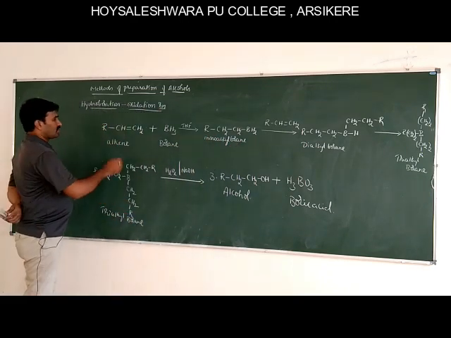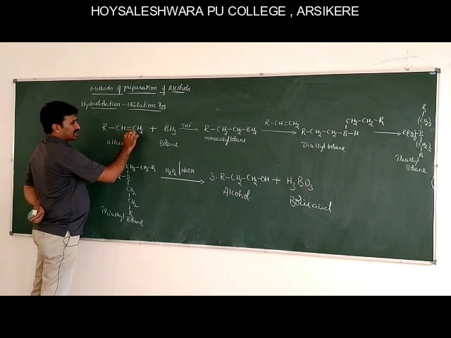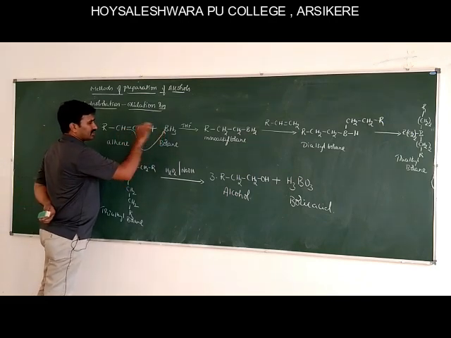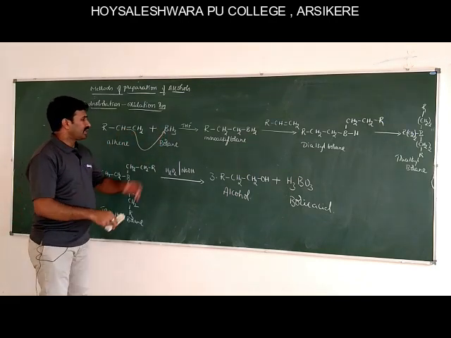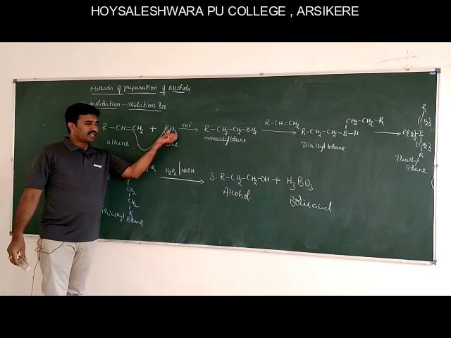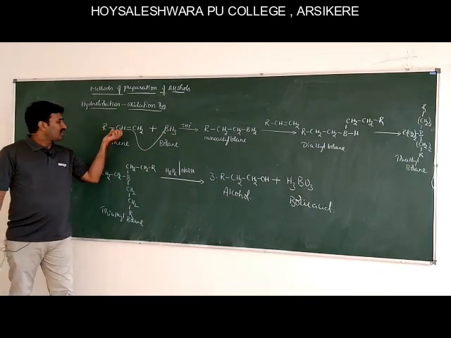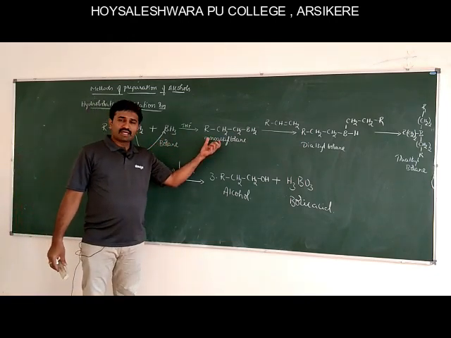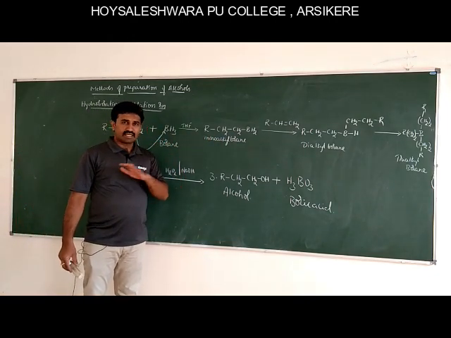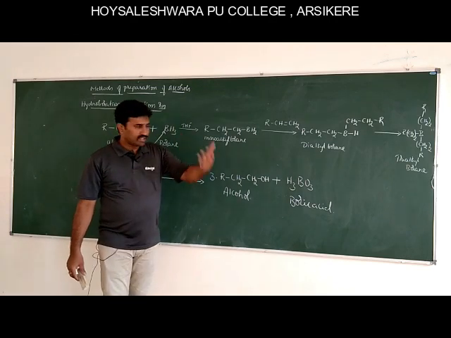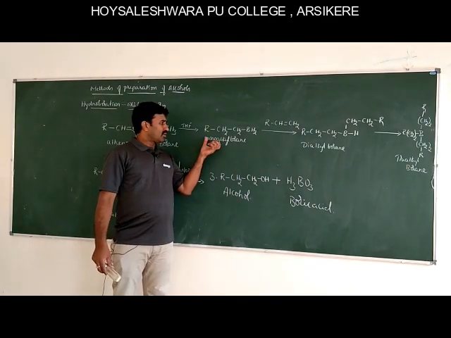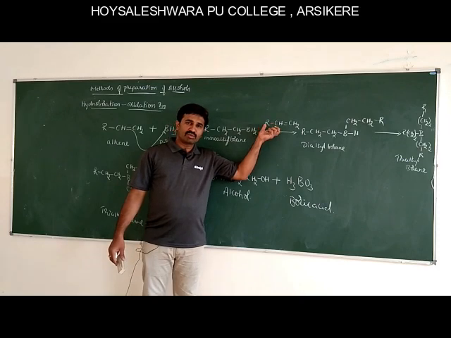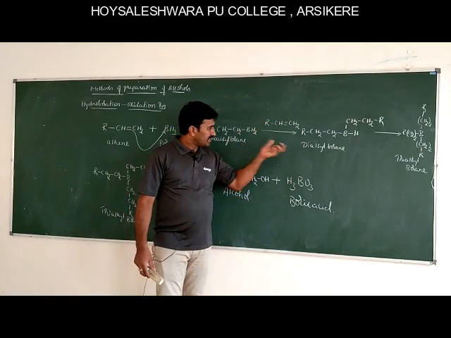Initially the attack is on this boron atom, and later one of the hydrogen atoms of the borane molecule adds to this carbon atom to form monoalkyl borane. The reaction won't stop here, it continues. Monoalkyl borane attacks one more molecule of alkene in the same way.